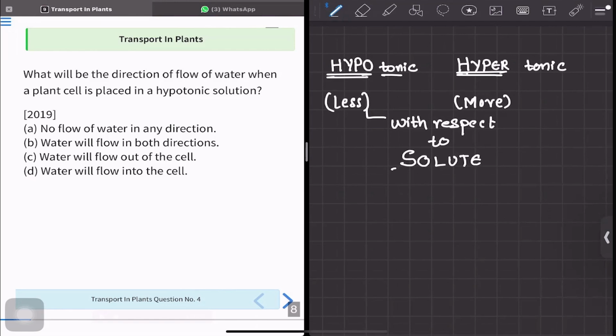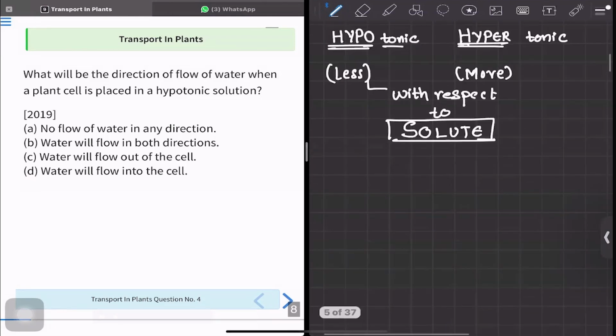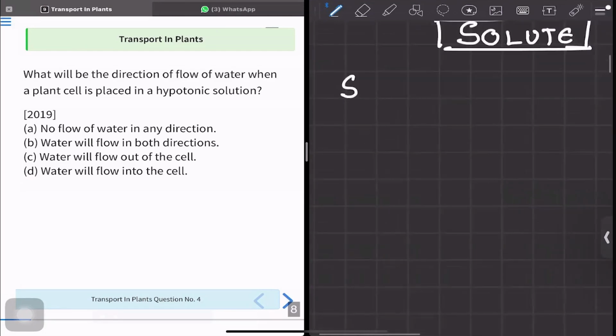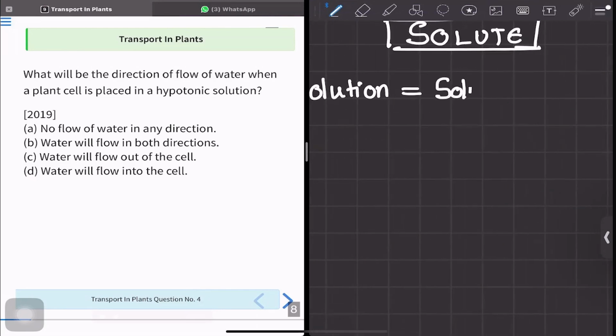If you understand this, you understand the whole concept. Why? Any solution has solute plus solvent.